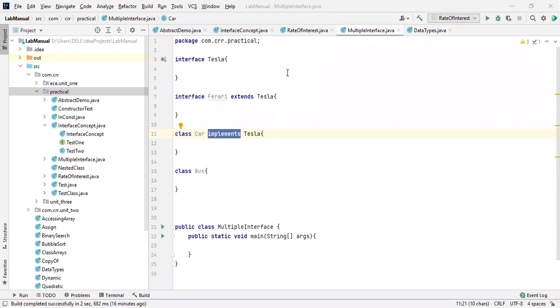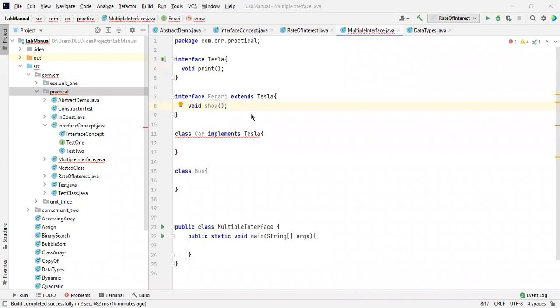Yeah, there was a disturbance. That's why it took so much time. Never mind. So here I'm going to take an abstract method, void print. It doesn't matter. Inside this, I'm going to take one more method, void show.